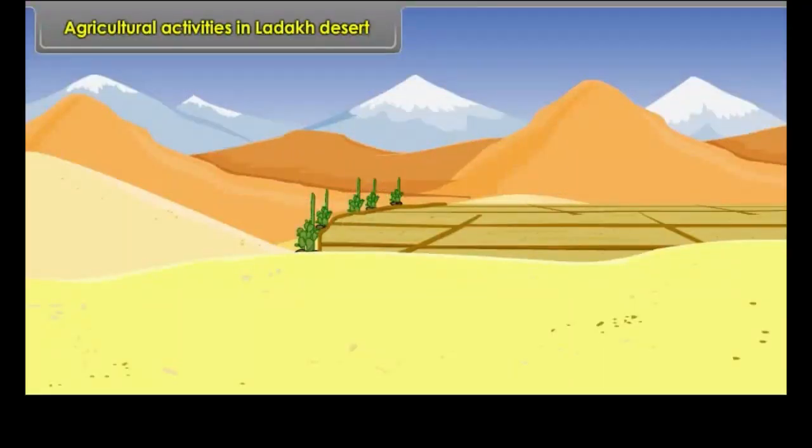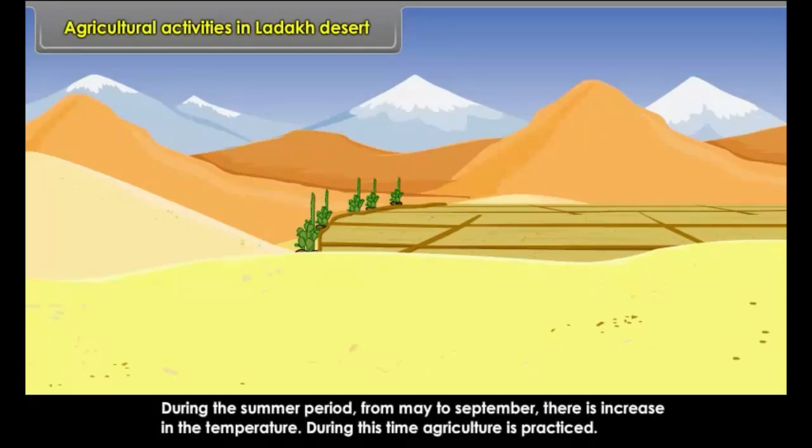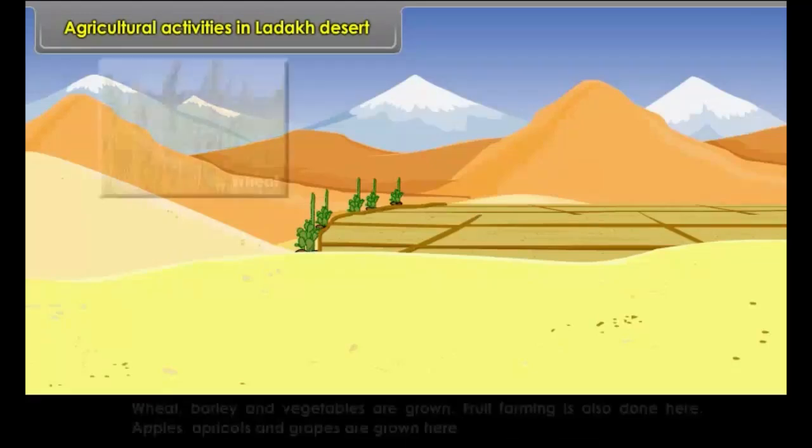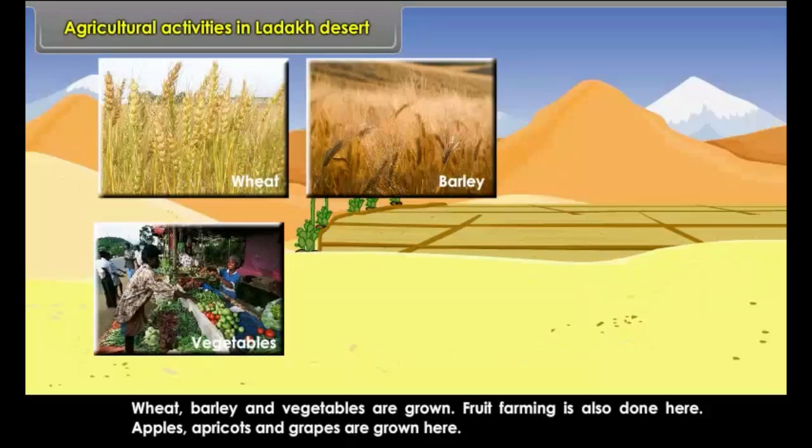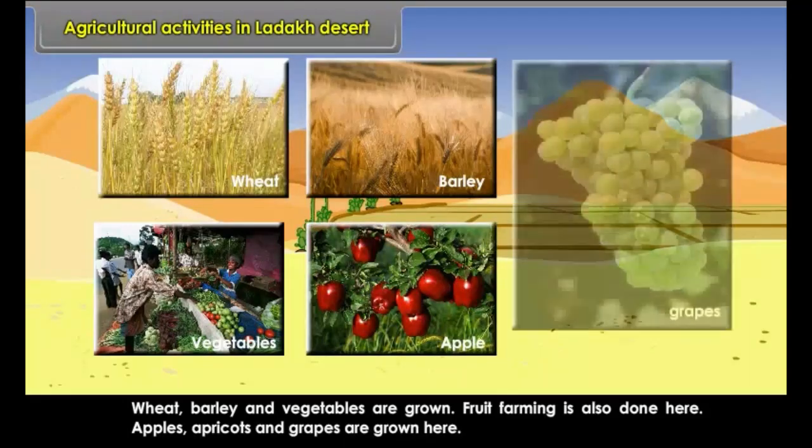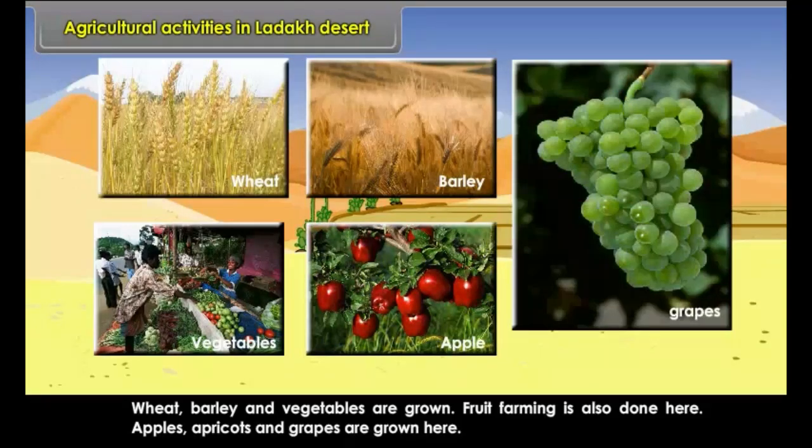Agricultural activities in Ladakh Desert. During the summer period, from May to September, there is an increase in temperature. During this time, agriculture is practiced. Wheat, barley and vegetables are grown. Fruit farming is also done here. Apples, apricots and grapes are grown here.